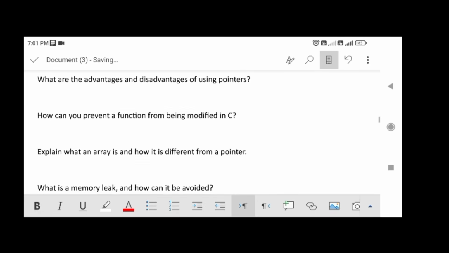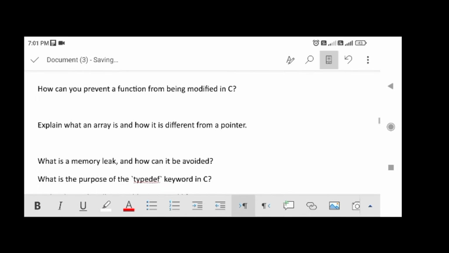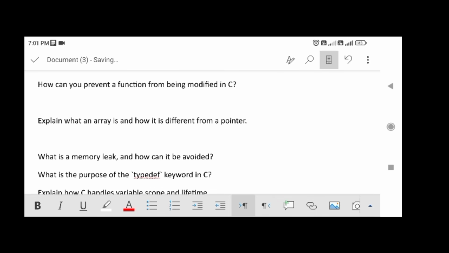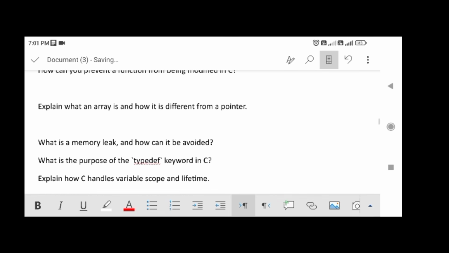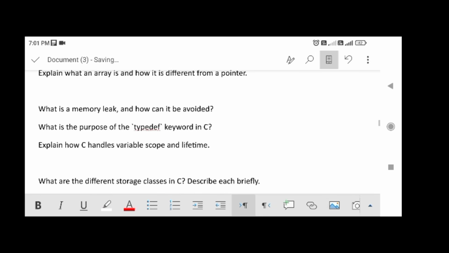How can you prevent a function from being modified in C? Explain what an array is and how it is different from a pointer. What is a memory leak, and how can it be avoided? What is the purpose of the typedef keyword in C?